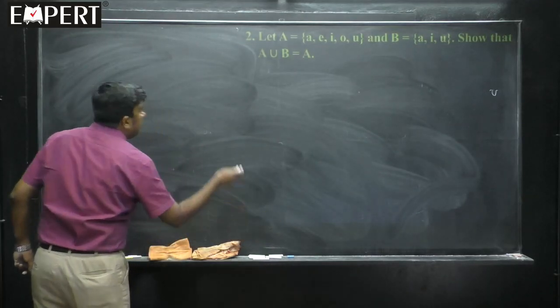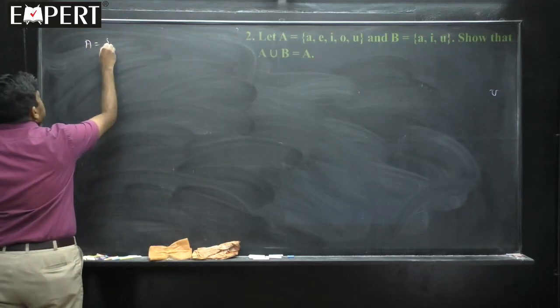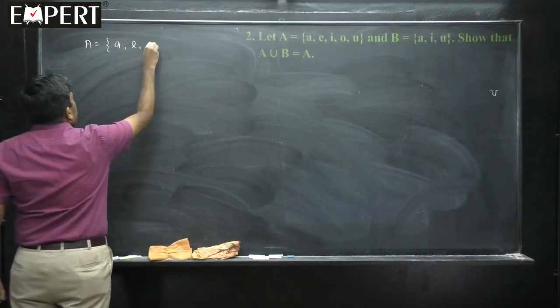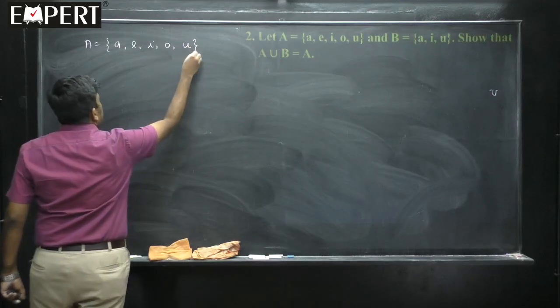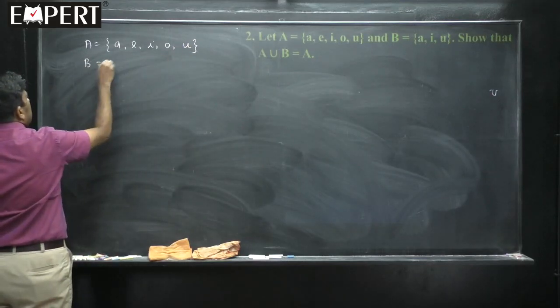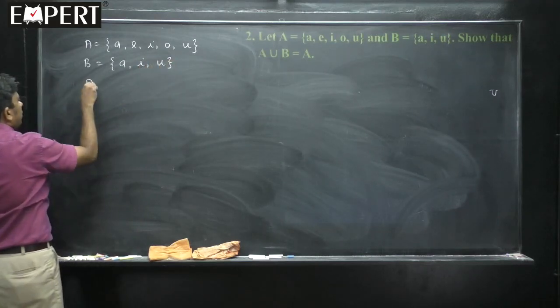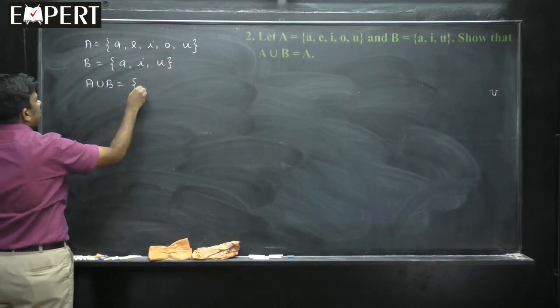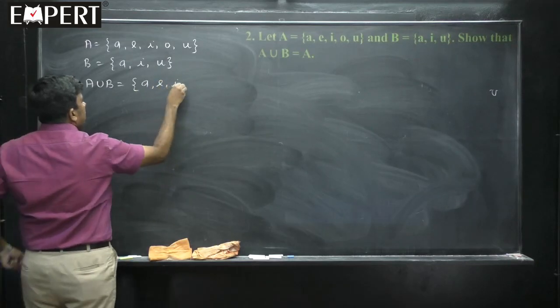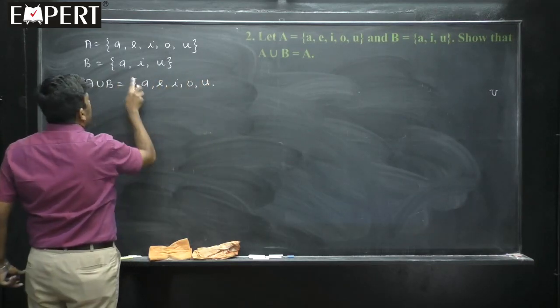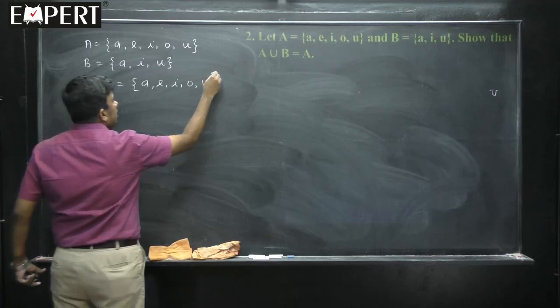It is a very simple problem. A is equal to A, E, I, O, U and B is equal to A, I, U. So, A union B is nothing but, first list all the elements of A, E, I, O, U and then A already written, I already written, U already written, this much.